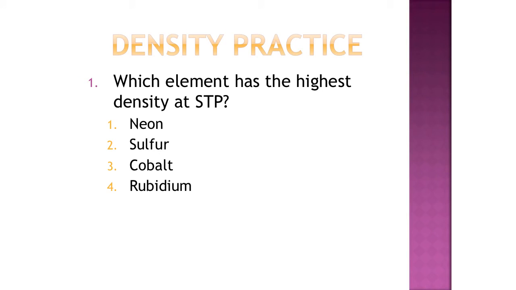All right, so first question says, which element has the highest density at STP? Again, STP means standard temperature and pressure. And I'm going to actually change this question a little bit. I'm going to leave it standard pressure, which would be 1 atm, and 25 degrees Celsius, so that we can use table S, because standard temperature is 0 degrees Celsius. So to be exact, we should have this one be 25 degrees Celsius. So all we do is we look up the densities on reference table S.